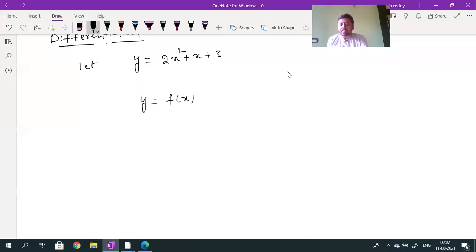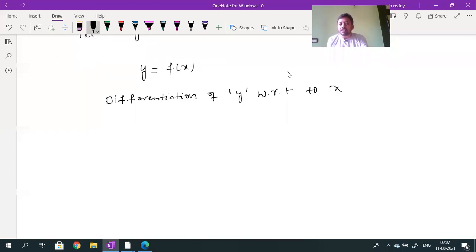Then the differentiation of y. So what is the differentiation of y with respect to x? Differentiation of y with respect to, WRT, that is, with respect to x. So how is the y value changing with the x value? That will give you differentiation. So differentiation of y with respect to x can be written as dy by dx.